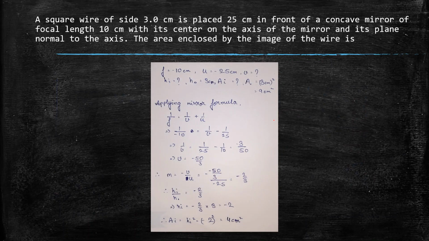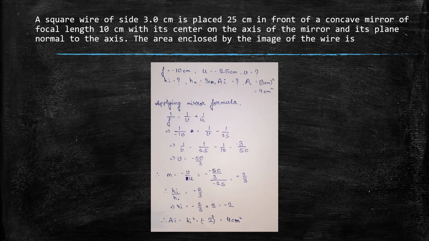Now let us take a second problem. Here it is said that a square wire of side 3 cm is placed 25 cm in front of a concave mirror of focal length 10 cm with its center on the axis of the mirror and its plane normal to the axis. The area enclosed by the image of the wire is? Now I have done this calculation here.